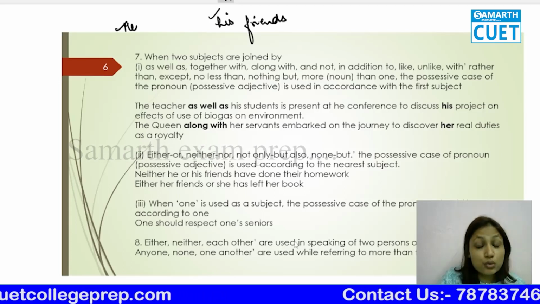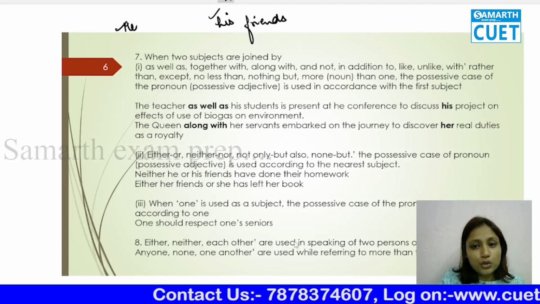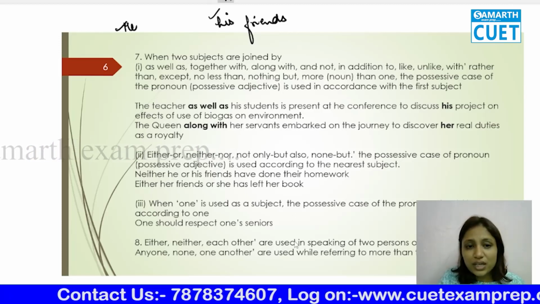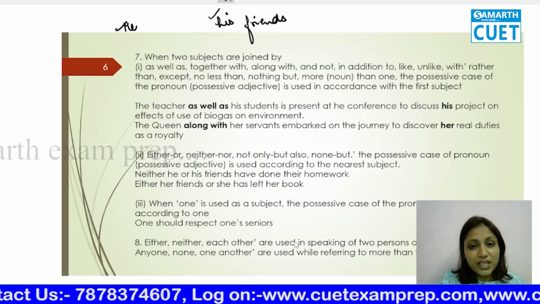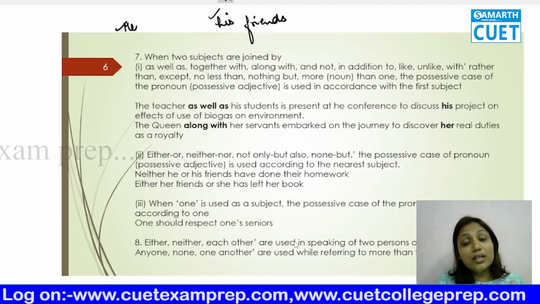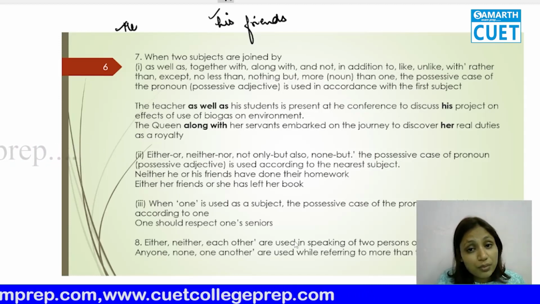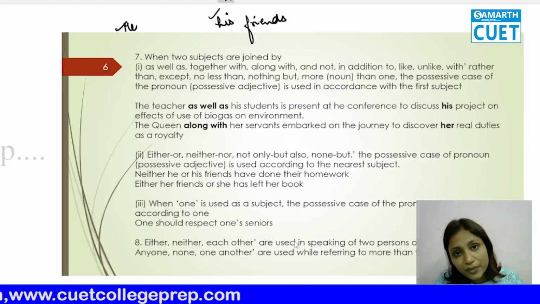I'll tell you this rule. This is a very interesting rule here, because we are studying pronouns. They are talking about the possessive case and about pronouns also. But all these rules are for nouns also, for pronouns also, and some are not just for pronouns but for verbs as well.